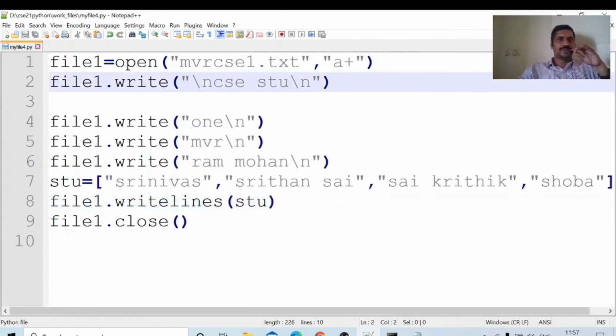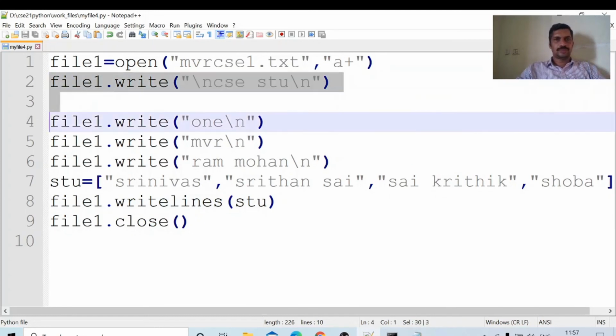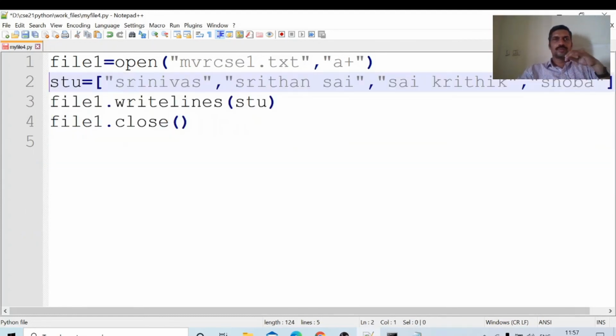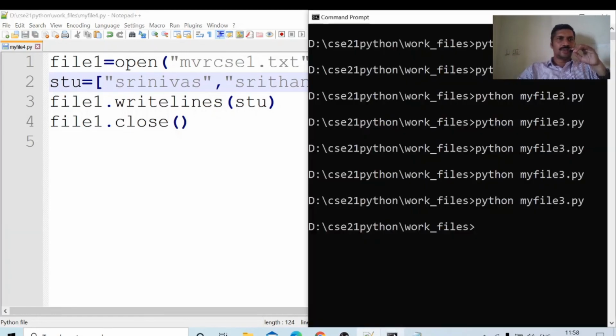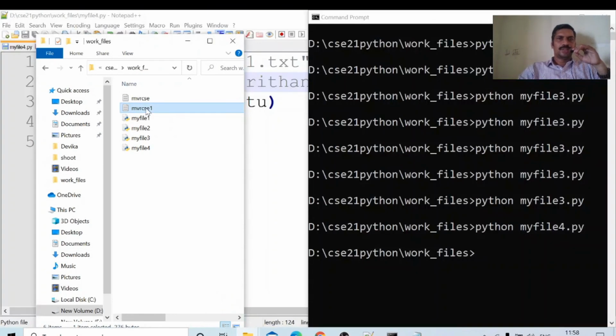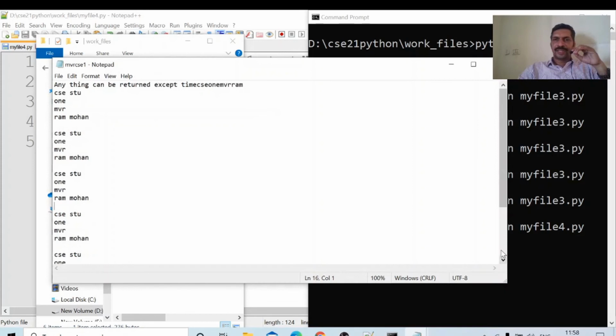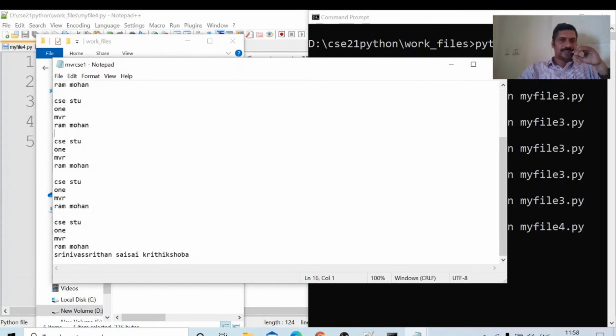First, the file is opened in append plus mode, mvrcsc1.txt. This is the list item STU within the square brackets. file1.writelines is used for writing multiple lines. Save. Now I will run this one, my file 4.py. We will check whether these are appended or not. Yes: Srinivas, Sritan Sai, Sai Kritik, Shobha.